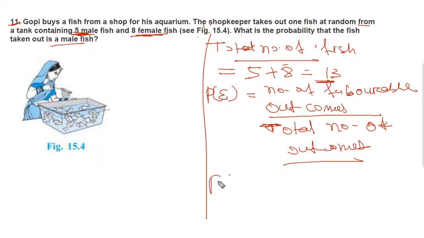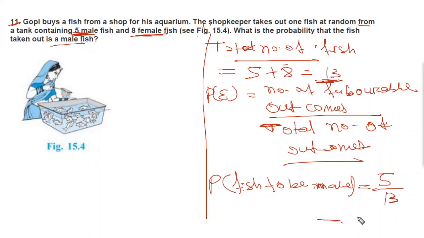So you can write the probability of a fish to be male equal to, you have 5 male fish, so 5 divided by total number of outcomes 13, 5 by 13, which will be 0.38. So this will be your answer. So this is the probability for the fish taken out to be a male fish.